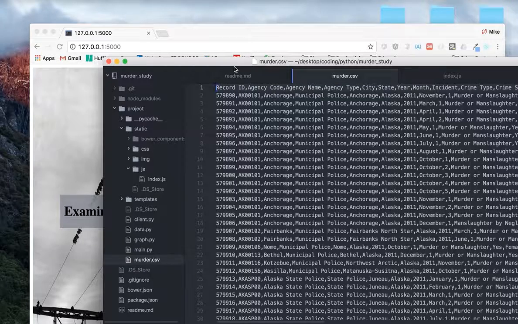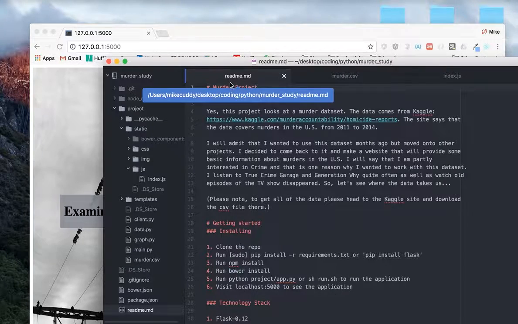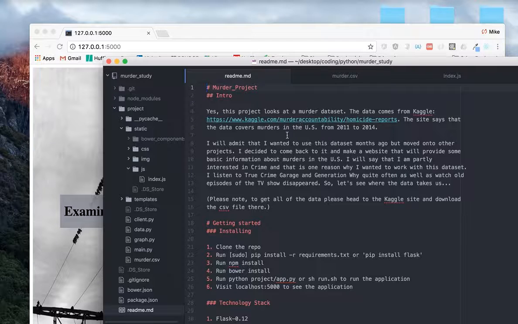Hi, this is Mike Cuddy, and I'm here again to talk to you about my latest project, and it's called Murder Study. I'll start by talking a little bit about the README file and what this project covers. Basically, it's another data set that I got from Kaggle, which you can get the link right here.